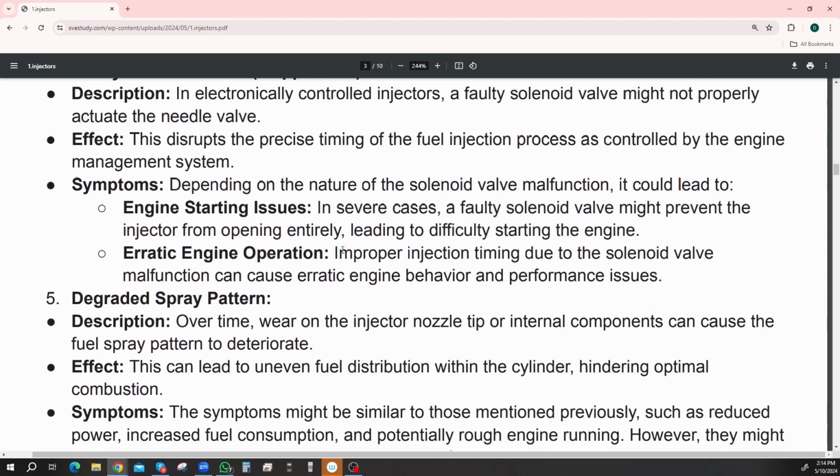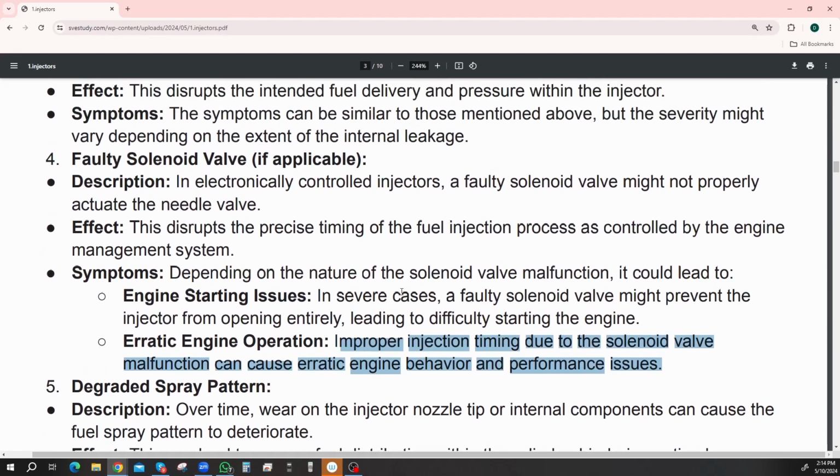Erratic engine operation. Improper injection timing due to solenoid valve malfunction can cause erratic engine behavior and performance issues. So I guess your engine's going to be all over the place if your electronic system is malfunctioning.